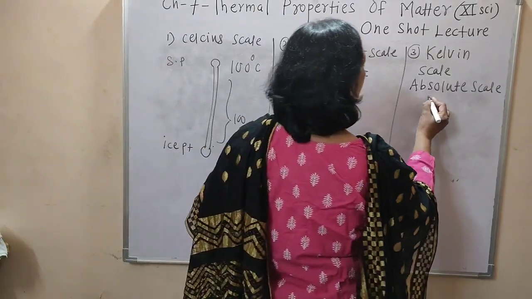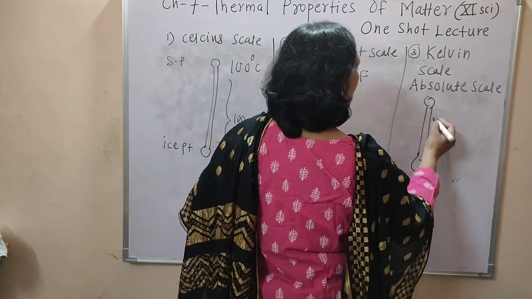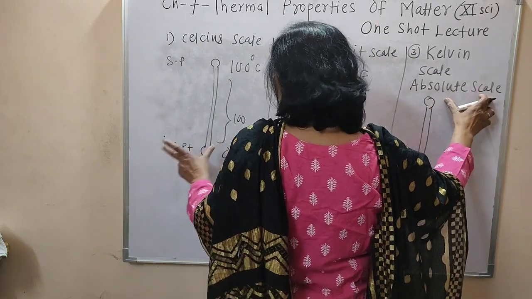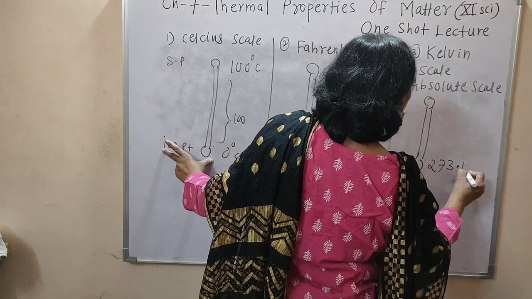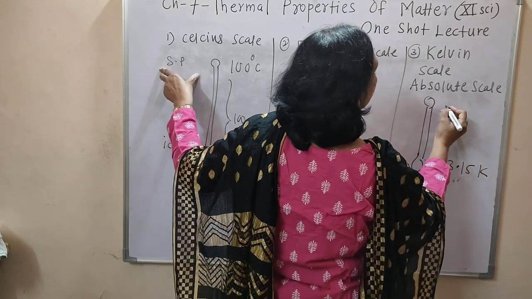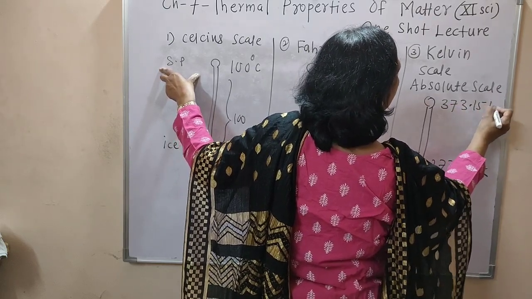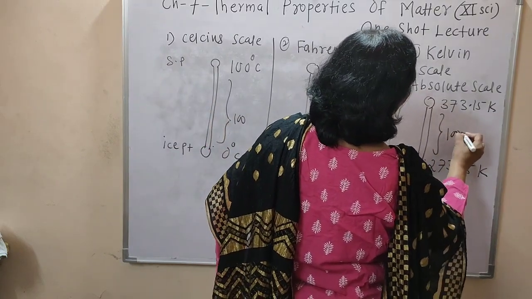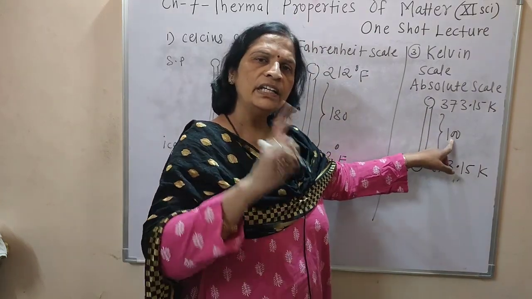Then the Kelvin scale, also called the absolute scale, is the scale whose ice point is at 273.15 degree Kelvin and steam point is at 373.15 degree Kelvin, and these 2 points are divided into 100 equal divisions.